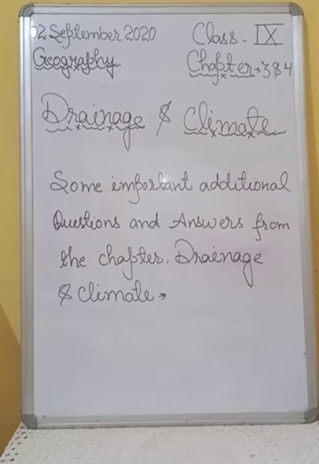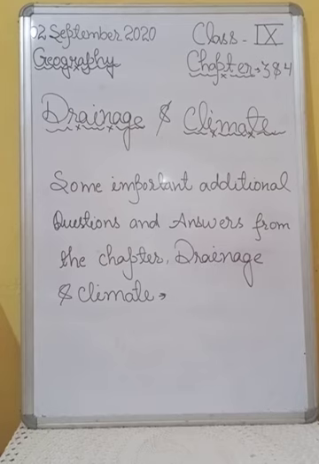Question number 16 is, what are ocean currents? Name the two types. Answer number 16 is, ocean currents are streams of water that move in the same direction throughout the year. And the two types of ocean currents are warm currents and cold currents.